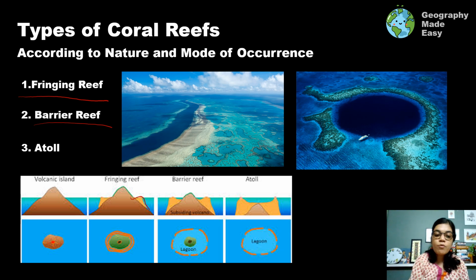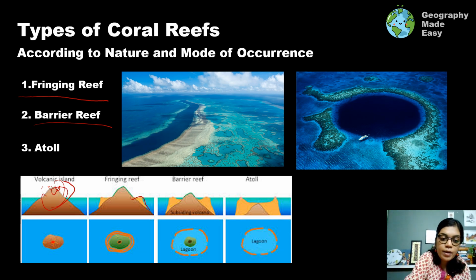Now this is the photograph showing how an atoll is formed. Suppose we have a volcanic island, and in this volcanic island there is an eruption. After the eruption, what happens? Because the magma flows out, this landmass will collapse. After the eruption, it can happen either way: either it collapses or it just gets eroded away.